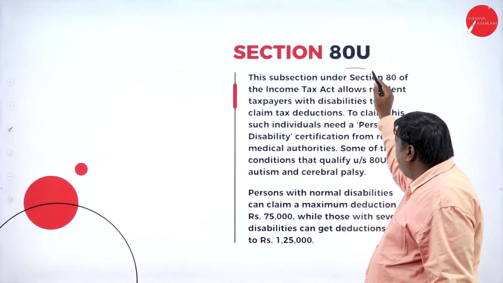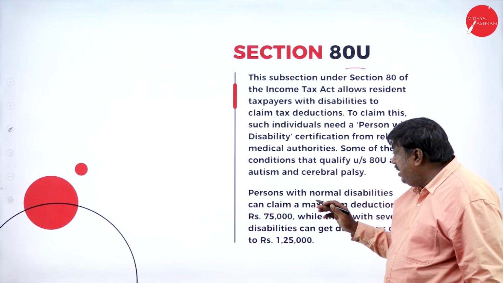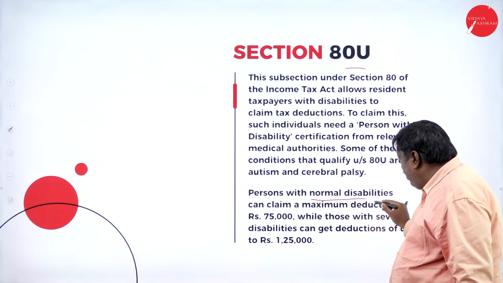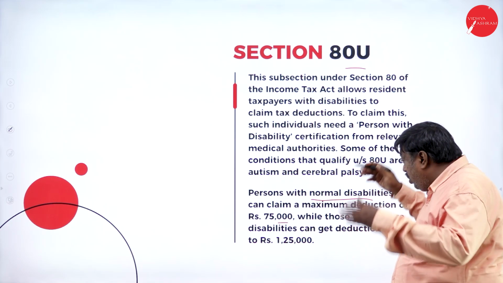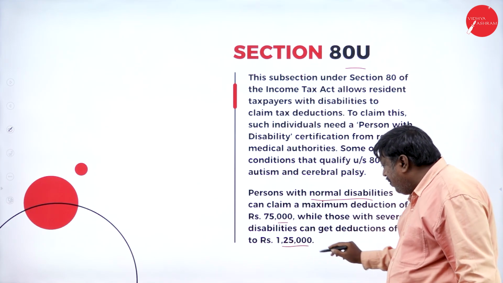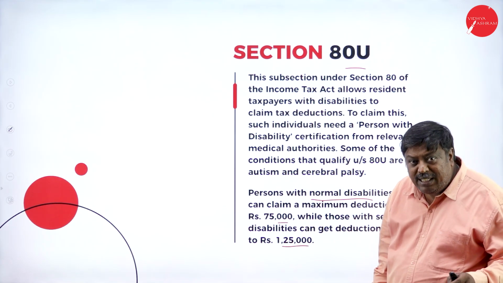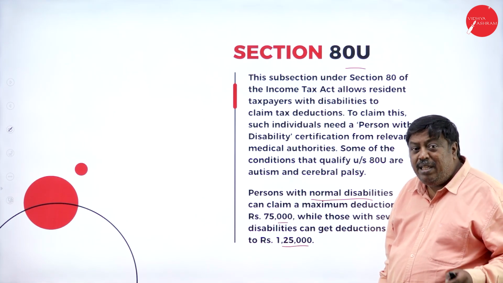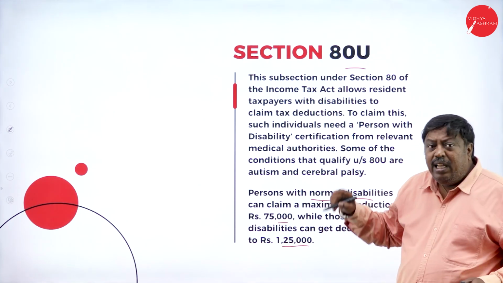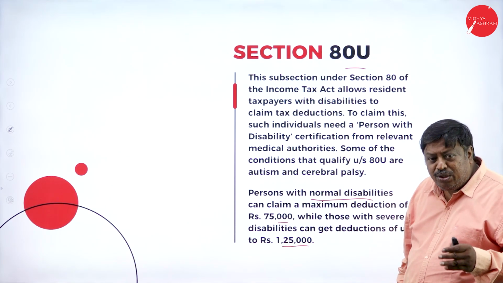First, 80U is for disability. Persons with normal disability can claim a maximum deduction of 75,000, and for total disability, 100% disability, it is 1,25,000. They can claim the deduction under section 80U from their gross total income.